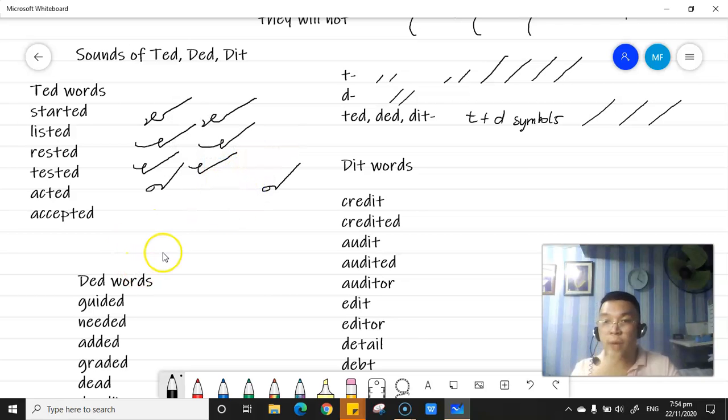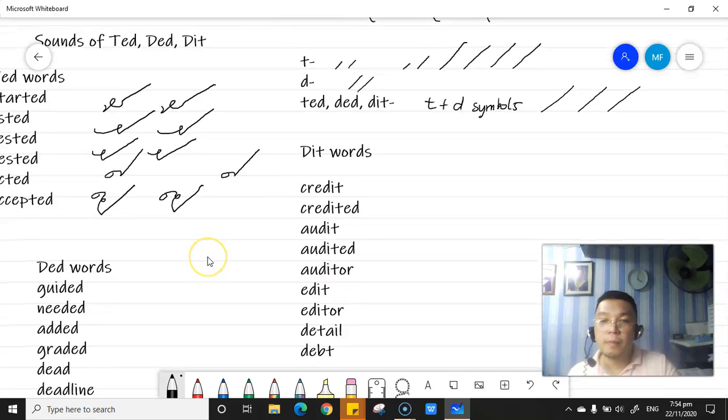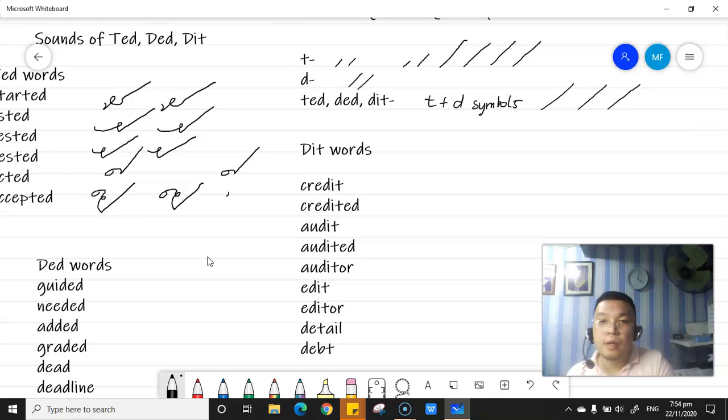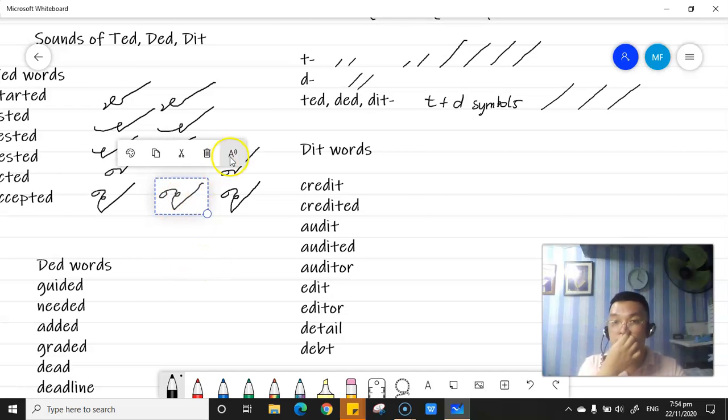Let us remove this one. How about the word accepted? We have the A-K-S-E-P, Ted. Correct ko lang siya, class. A-K-S-E-P, Ted. Okay. Let us remove this one.